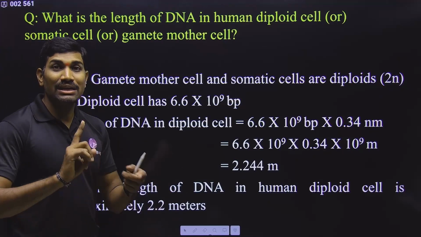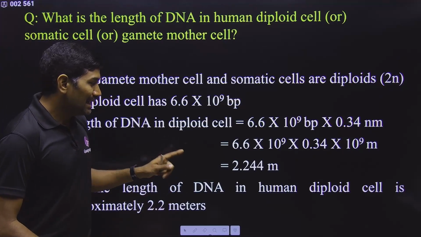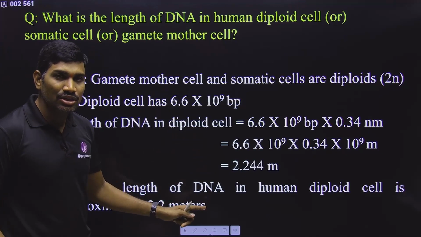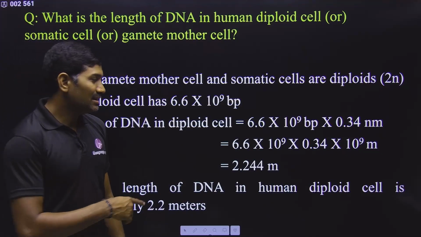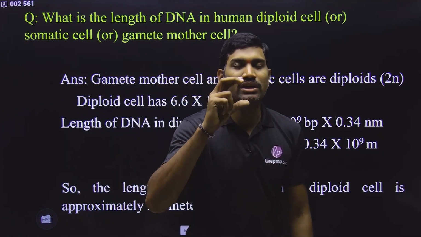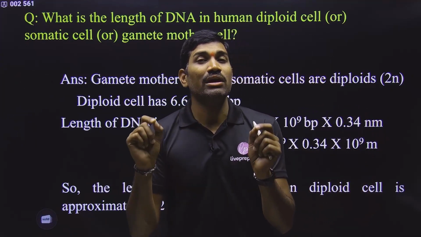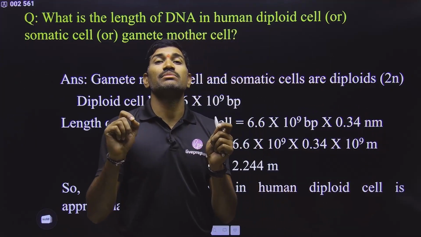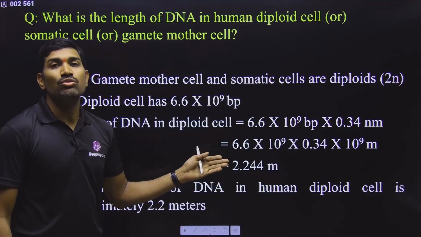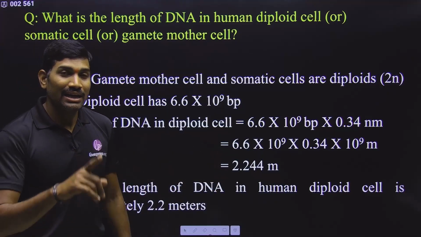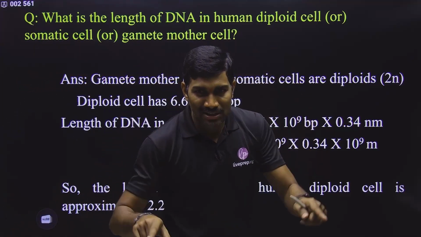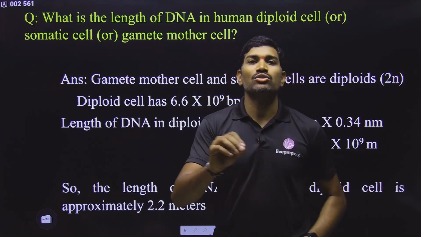Now you need to link up the information. What is the information? The length of DNA present in one cell is 2.2 meter. But this DNA is present within a small nucleus and its diameter is approximately 1 micrometer. 1 micrometer means 10 to the power minus 6 meter. But this one is 2.244 meter. And in the cell chapter we studied the average size for a eukaryotic cell: 10 to 20 micrometer.